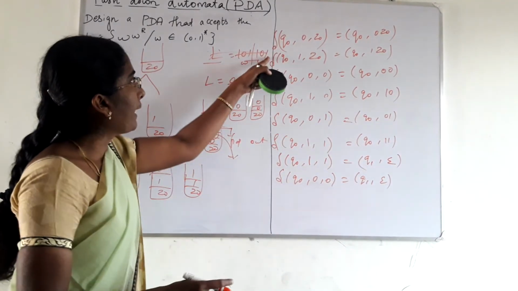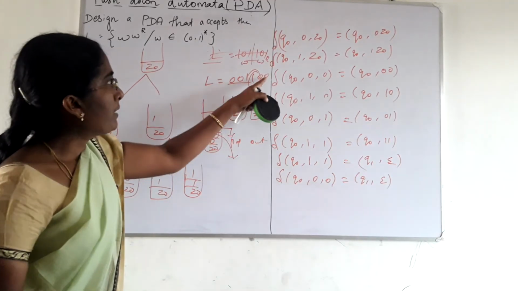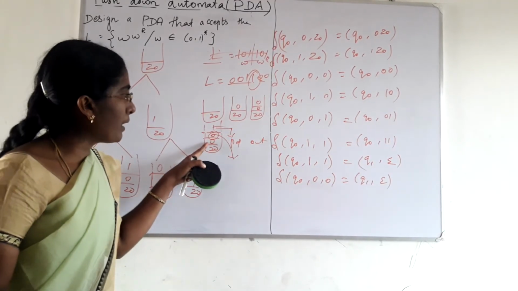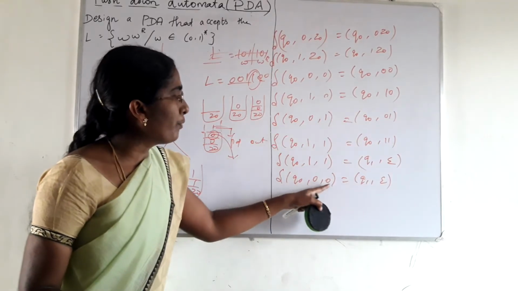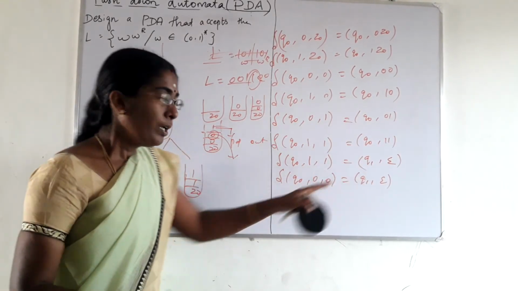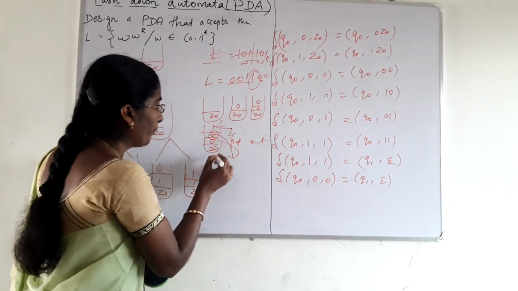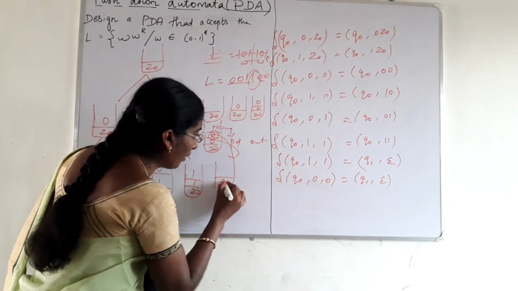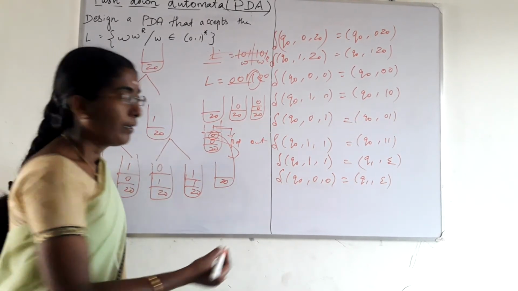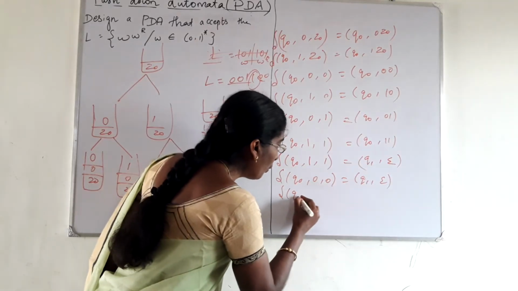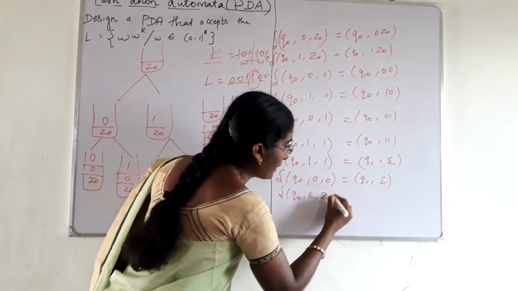Next one is again 1. Sorry, 0. The 0 is compared with 0. Already we have a transition for 0 comma 0. Just pop. So all the elements are popped out. Remaining is Z0. There is no input symbol. Right? So del of Q0 comma epsilon comma Z0